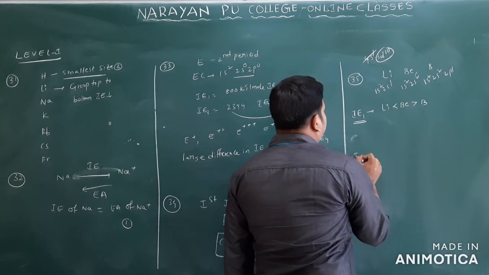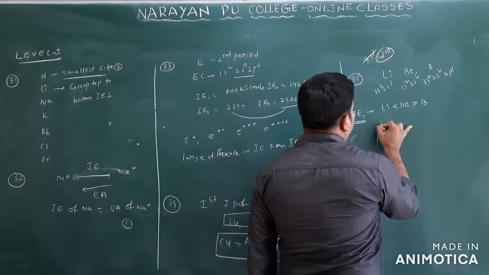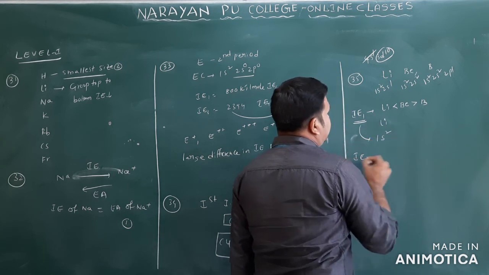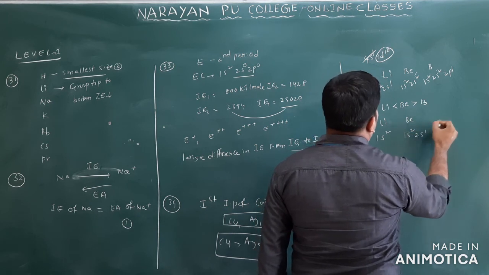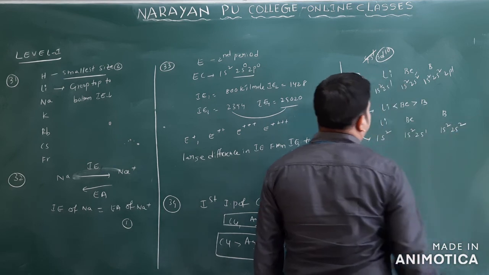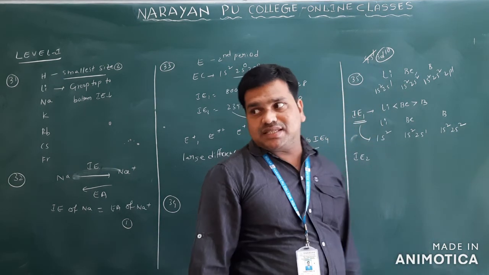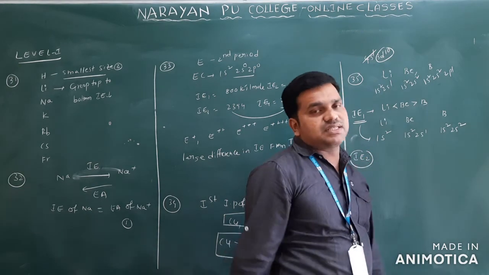Okay, for IE2, I will write the configuration. I will write 1s2 for lithium, because after removal of one electron you get 1s2. For beryllium, I will get 1s2 2s1. For boron, you will get 1s2 2s2. So in this case, you remove the second electron. Now they ask for IE2 for these elements.